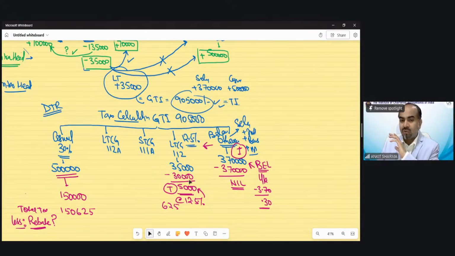The balance is 5,000. The tax rate on this long-term capital gain is 12.5%, and that would have been discussed in the capital gain chapter. Because I'm not able to explain the rates of tax in case of capital gain, etc. here, I believe you must have gone through it under the capital gain chapter.